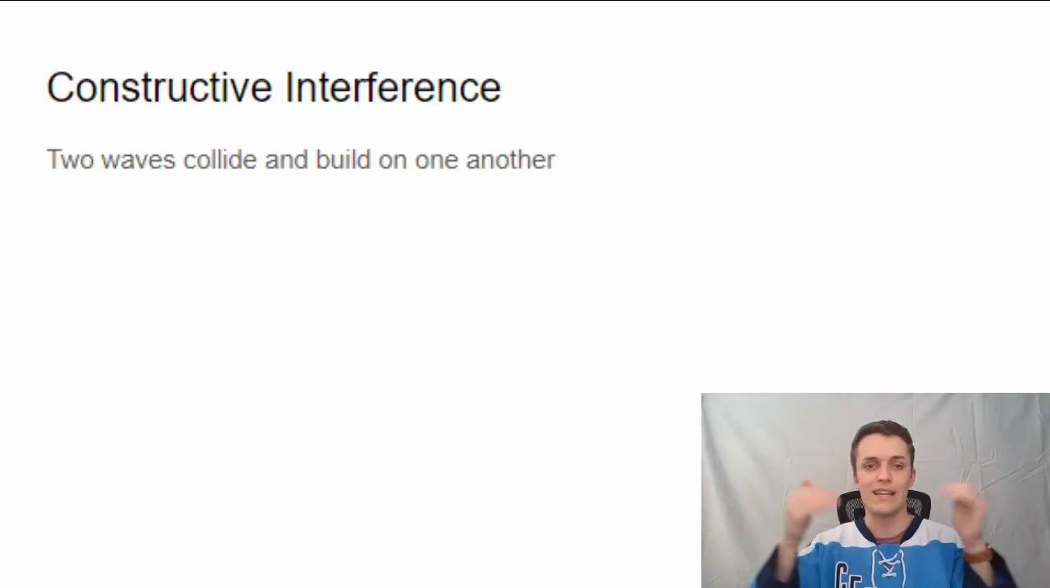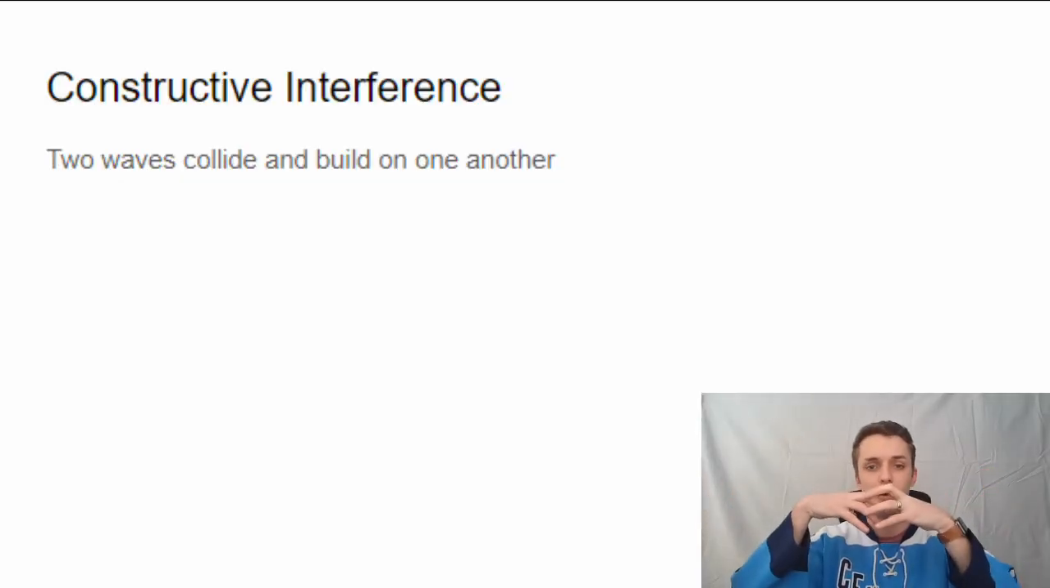Interference is just when two waves collide, and something happens. There are two types of somethings that we'll talk about: constructive interference and destructive interference. This will be very intuitive sounding when I tell you that constructive interference is when two waves collide and they build off of one another.